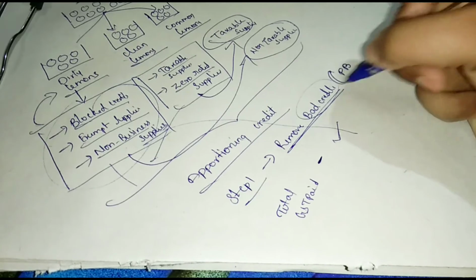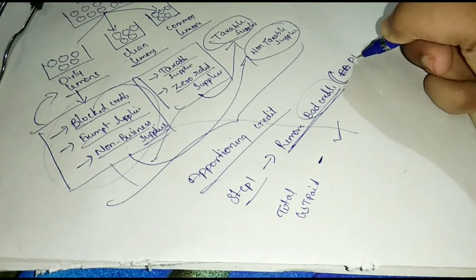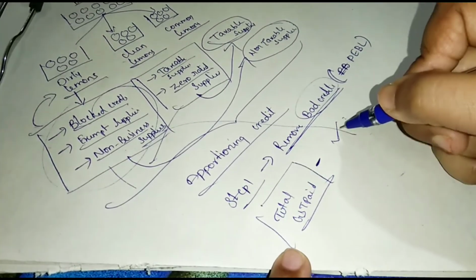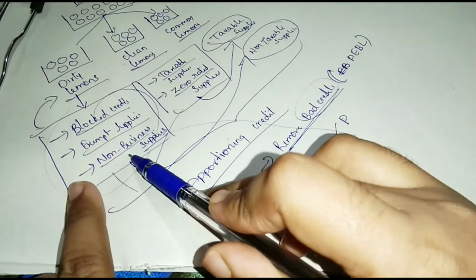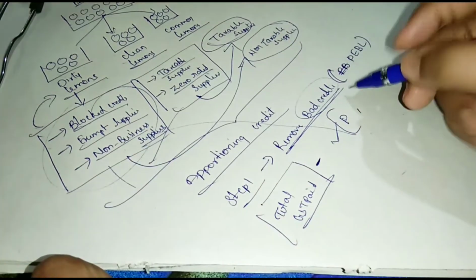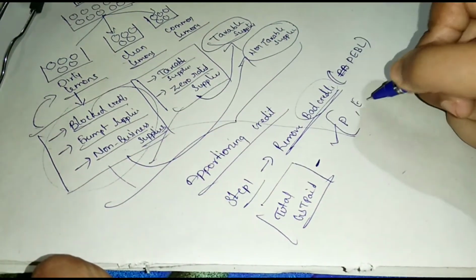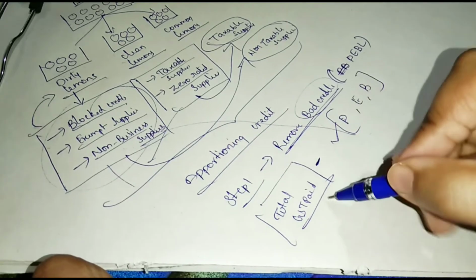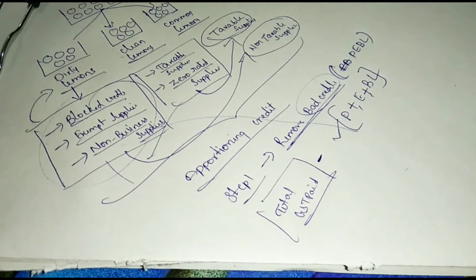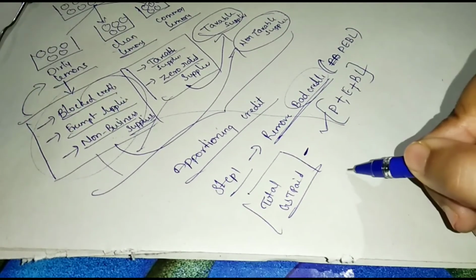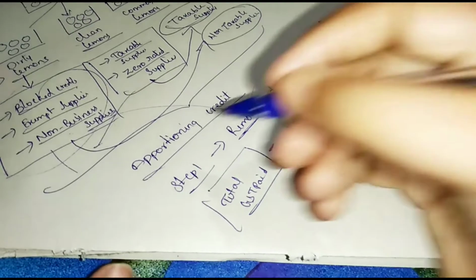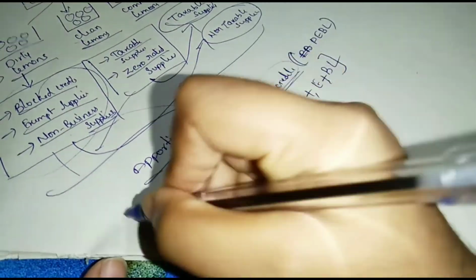Remember these bad credits: payable, that means total GST minus personal supplies, that means non-business supplies, and exempt supplies and blocked credits. And the balancing figure is C1. Okay. Step 1 is ineligible for ITC.